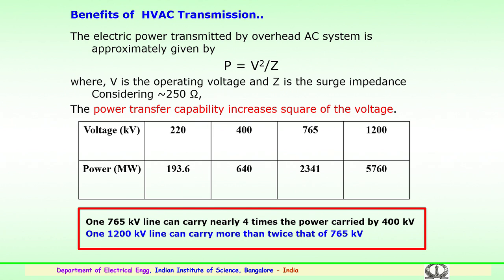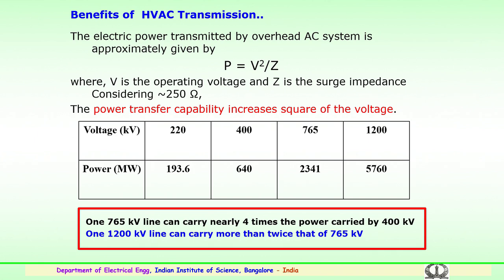Typically, in transmission lines the surge impedance is taken anywhere between 250 to 400 ohms. Considering a surge impedance of 250 ohms for the present case of long distance transmission, the above formula gives, for a voltage level of 220 kV, a power of 193.6, approximately 194 megawatts.